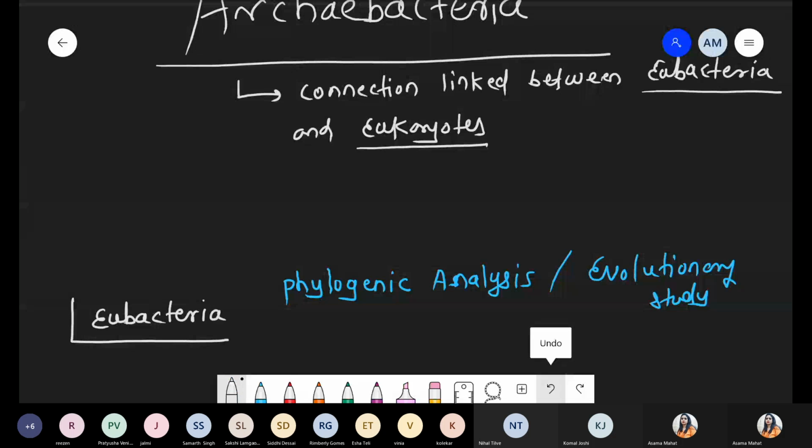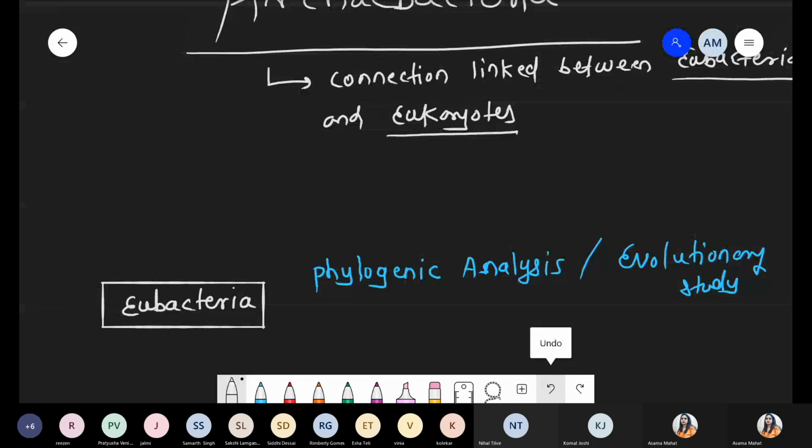Now there is some connection link. There is a presence of eubacteria at the bottom, and at the higher level there is a presence of the eukaryotes, like kingdom Protista, kingdom fungi, plantae, animalia.